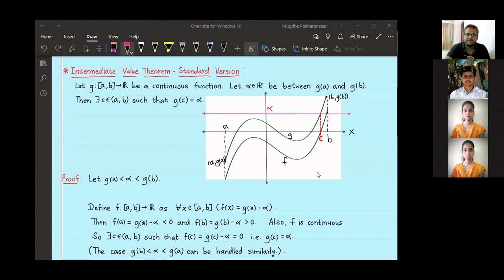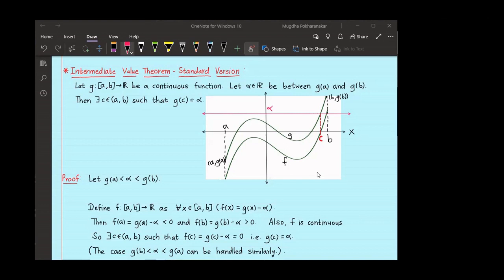Okay, I will quote one of the applications. There are many. Suppose my function is from R to R, and I say that this function f takes only rational values. Can you say what this function will look like? Maybe we can take a constant function, f of x equal to c, where c belongs to Q. Right.